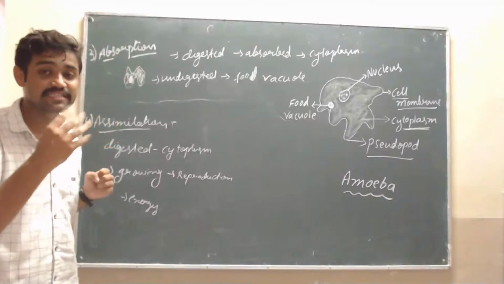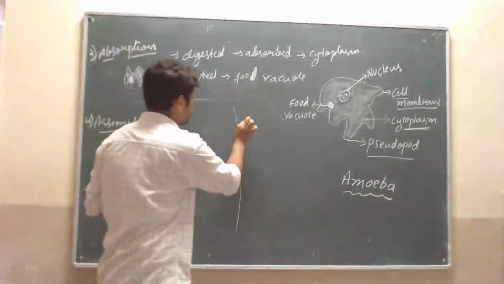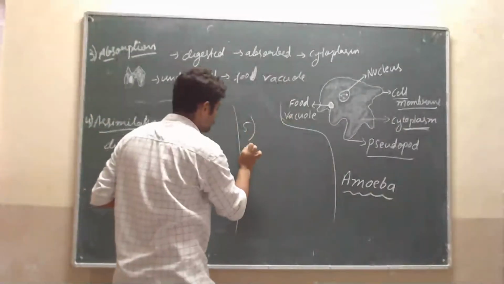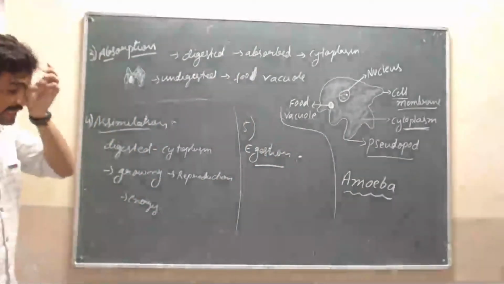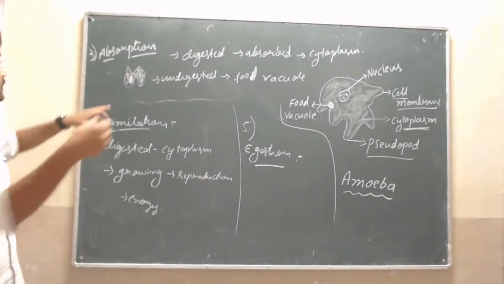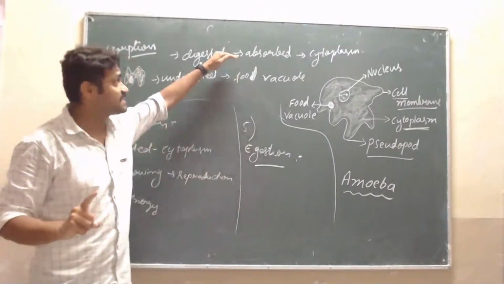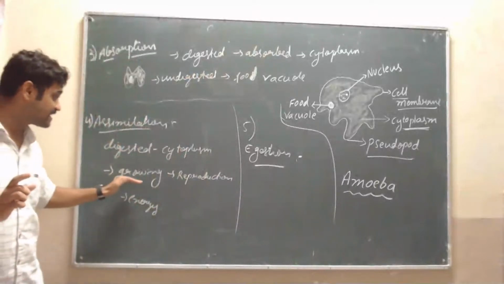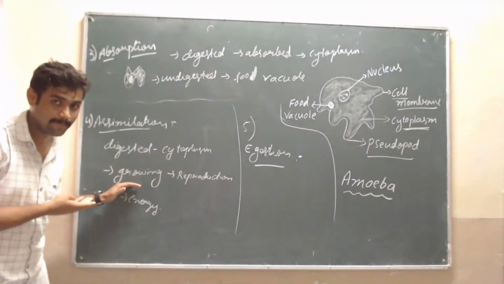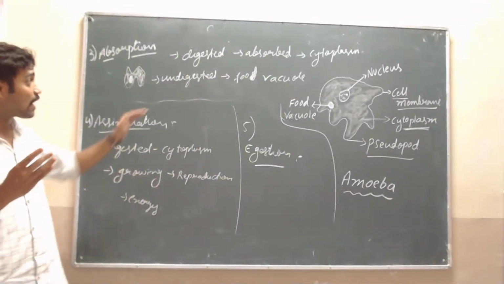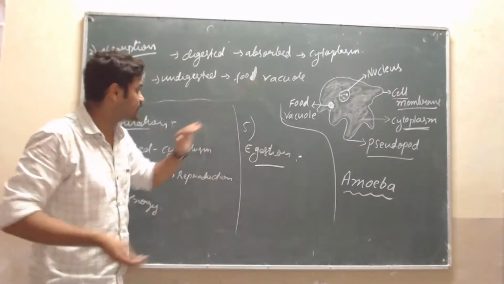Then the fifth step we have, that is egestion. Okay, see here. Sorry, this is the last step. See, in this step, undigested food is present in the food vacuole. Understood? The digested food in the cytoplasm is used for energy, for reproduction as well as for growing. But what about the undigested food? Where is it present? It is present in the food vacuole, isn't it? We know that from the third step only.